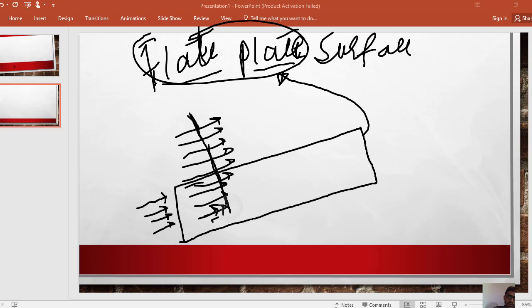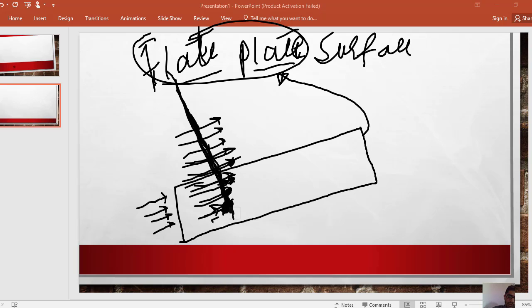The velocity of a water molecule at this position is 0. At this position it is slightly increased, and at this position it is further increased, and again further increased. So along this imaginary line, the velocity of water increases.